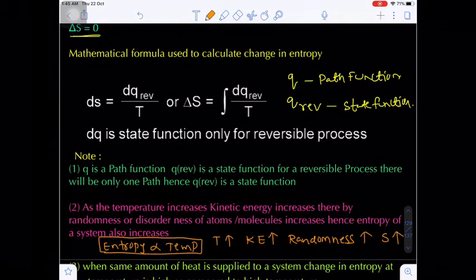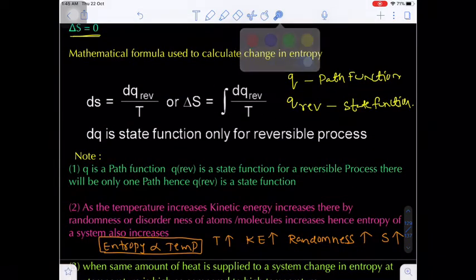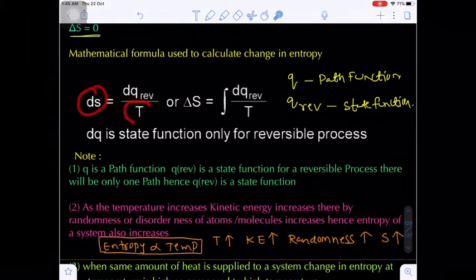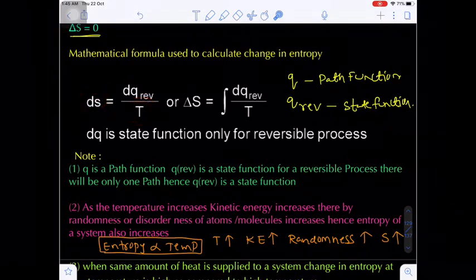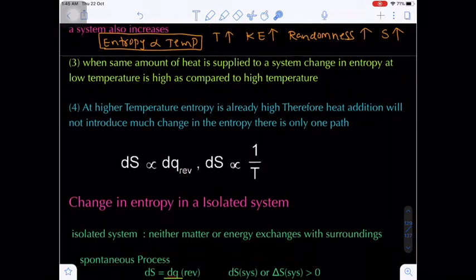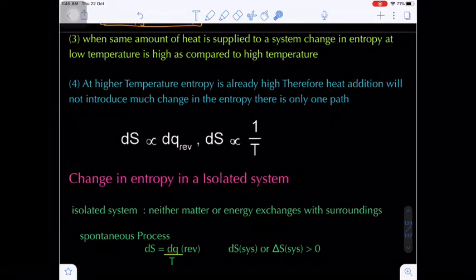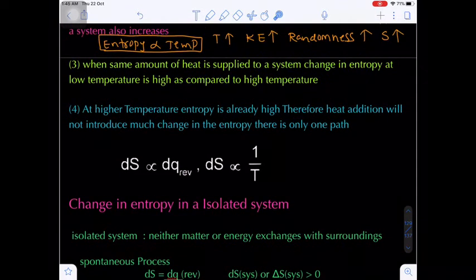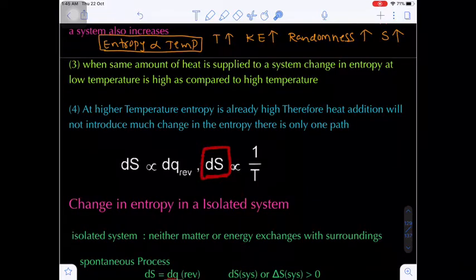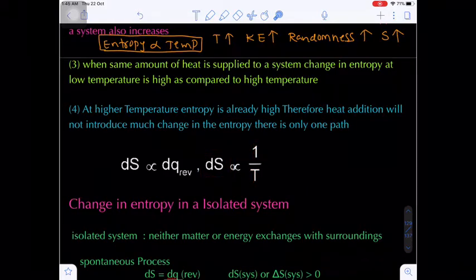But remember, from this expression, if you observe the entropy change, delta S, and the temperature, both are inversely proportional here. Now what is the logic behind this? Delta S is the change in entropy, not the entropy itself, and it is inversely proportional to the temperature. What is the meaning of this?